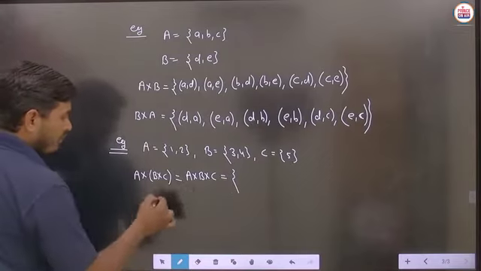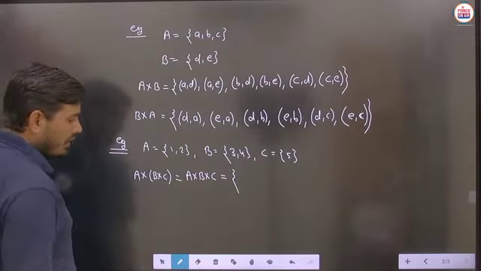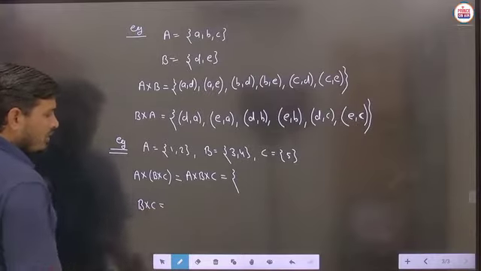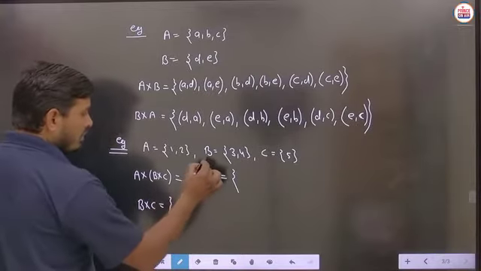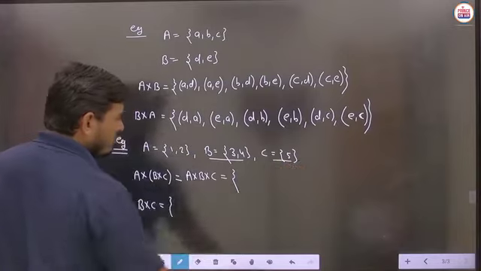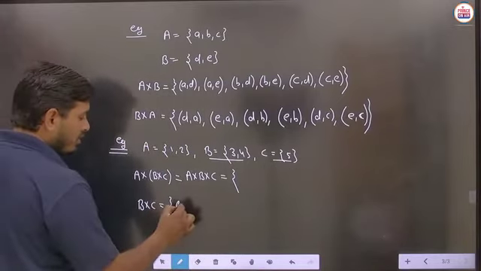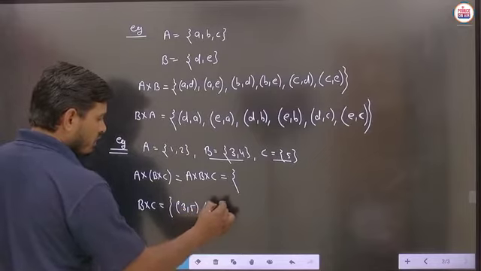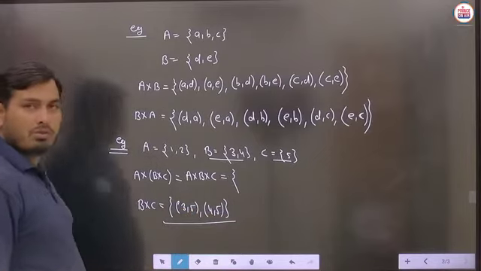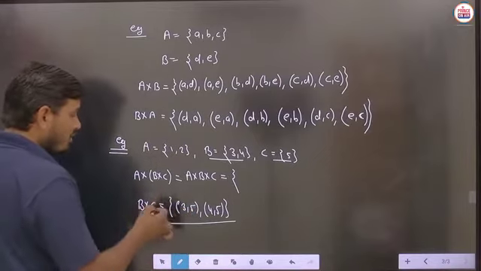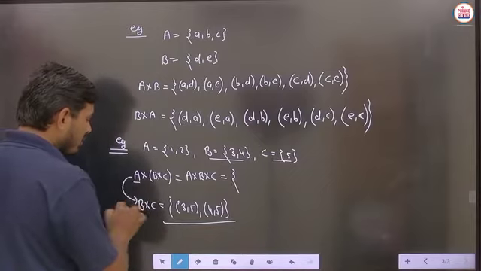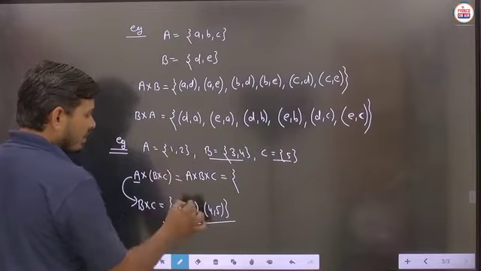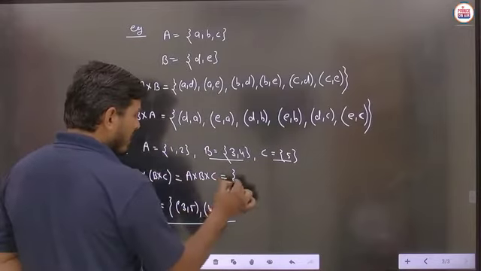Before finding A cross B cross C at a time, we have to calculate B cross C first of all. So definitely, student, B cross C you can evaluate by using these 2 sets. So we will write here 3, 5 and we can write 4, 5. So these ordered pairs are to be available in B cross C. Now you can calculate A cross B cross C. So definitely one element A is to be taken from here and the second element we have to write here. So we will write the answer then.